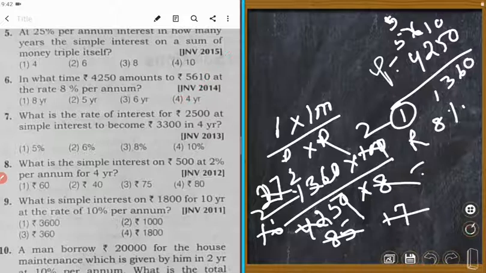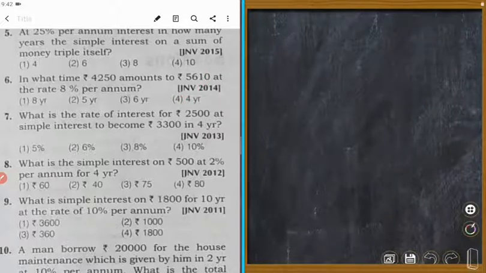Okay, thank you. Next one is, what is the rate of interest for 2,500 at simple interest to become 3,300 in 4 years? So amount is given, that is equal to 3,300.